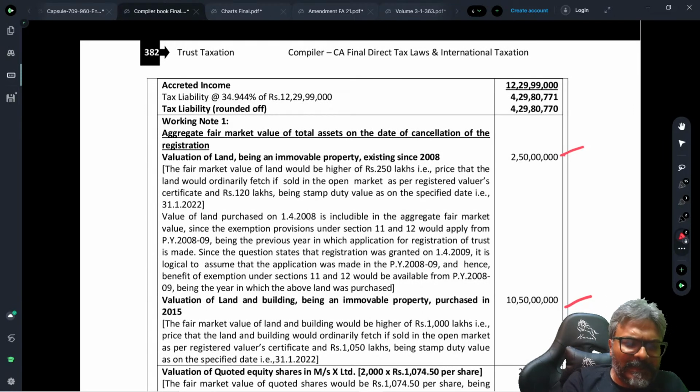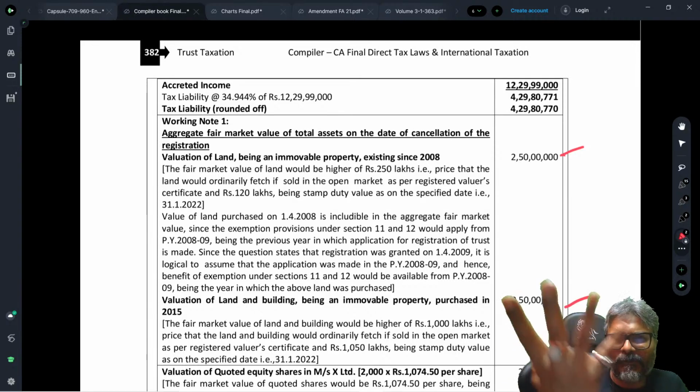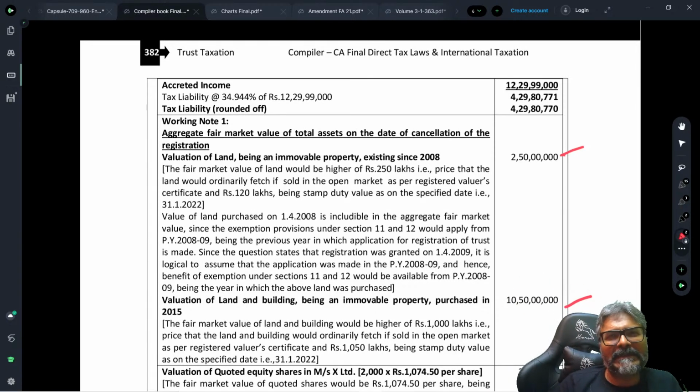So tomorrow we will be starting with TDS and TCS, and as I told you, in 4 hours I think we should be done with TDS and TCS completely. But if there is any spillover, we'll try to complete it tomorrow itself. I'll not have any spillover, so that, as students are asking about the assessment procedure, why not? We will start with the assessment procedure one of the days in this upcoming week itself. I'll target 2 or 3 days for the assessment procedure.